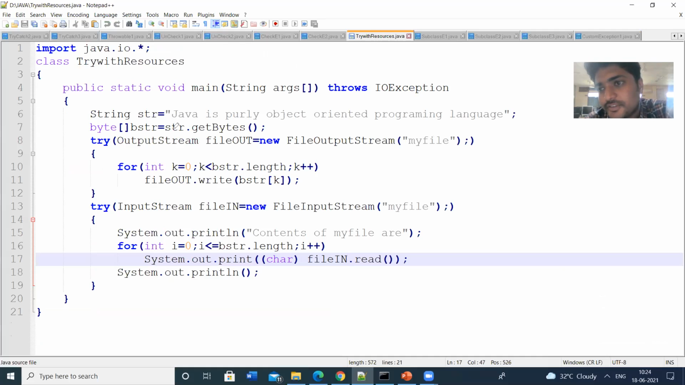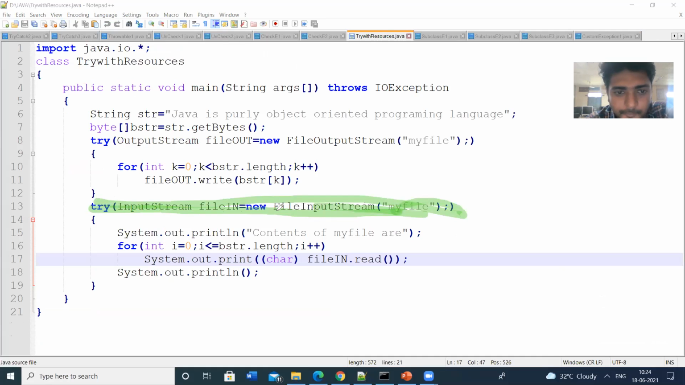The program is for the usage of try-with-resources. See this syntax. Generally, a try block will be like this: try, and within the try block we have some statements. But we are using try-with-resources. That means the try block has some parentheses.